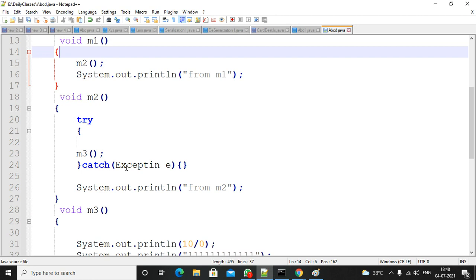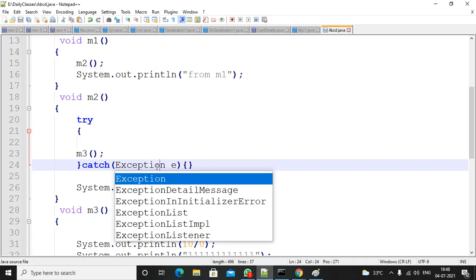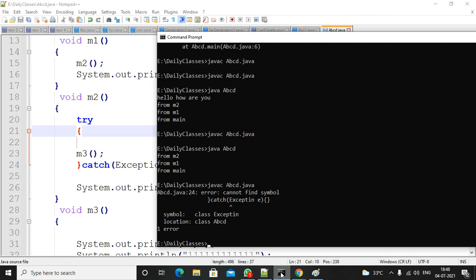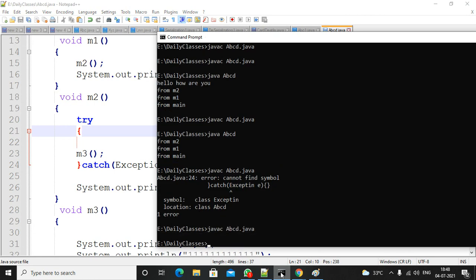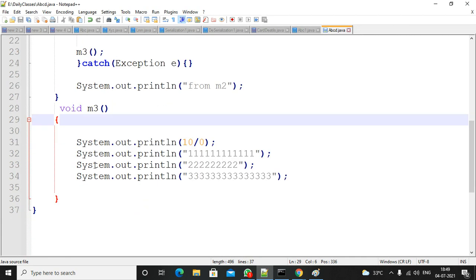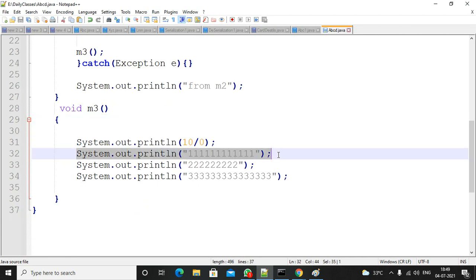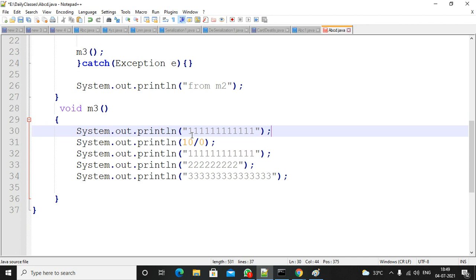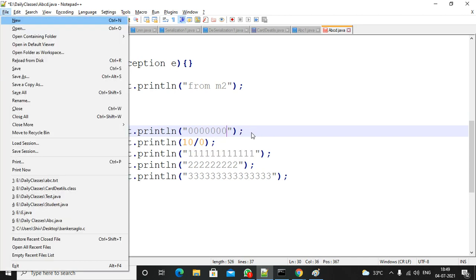Compile successfully, execute. See, M3 statements you are unable to print. If you want to print M3 statements, I'm giving zeros here just to show you that M3 is executing.